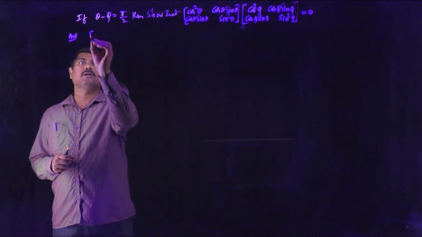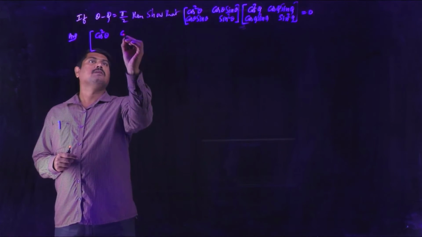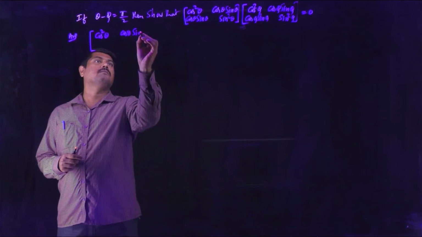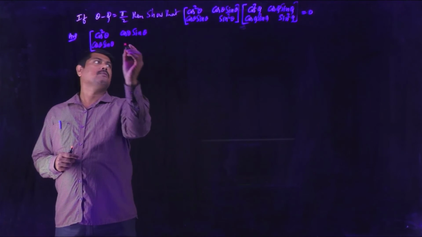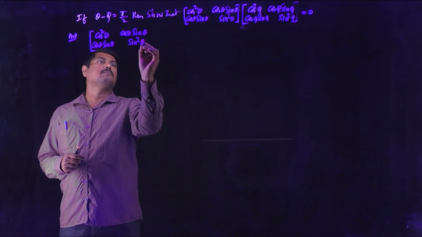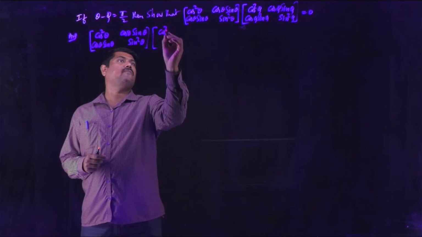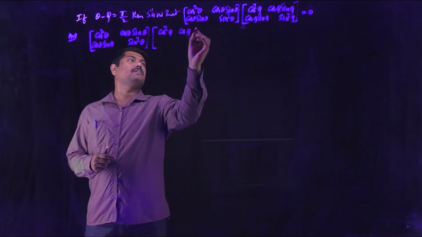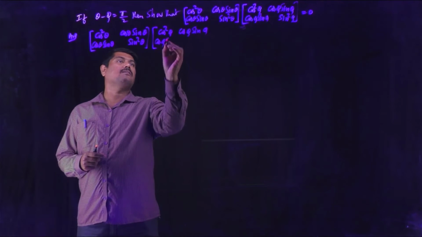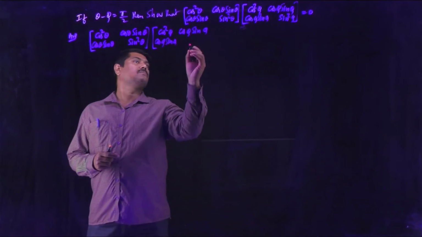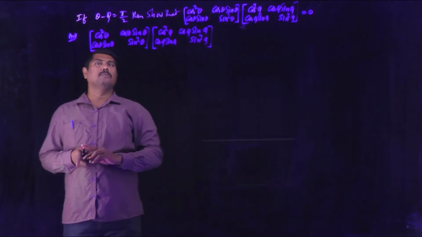Consider the product of the 2 matrices. This is the first matrix: cos square theta, cos theta sin theta, cos theta sin theta, sin square theta. And the second one is cos square phi, cos phi sin phi, cos phi sin phi, sin square phi. So we have to multiply these 2 matrices.